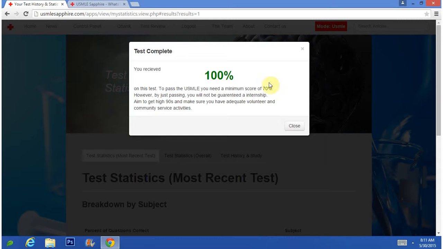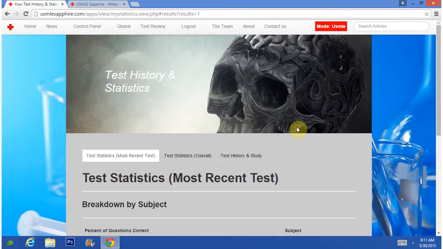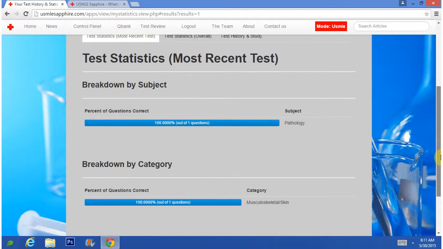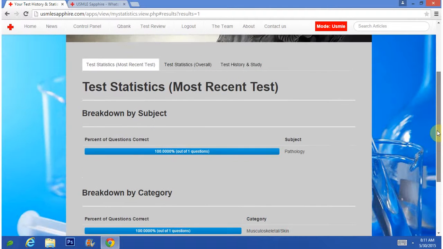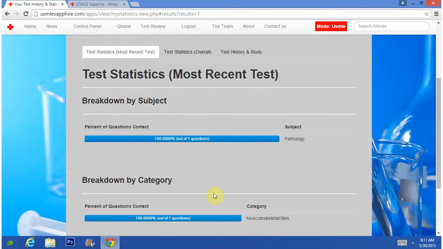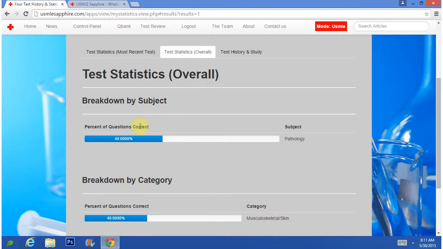Okay, so I got 100% because I got the answer right. Over here, I can see the number of questions and my statistics for the most current test. So I got all the questions right in all the categories. I can see my test statistics by subject. This is overall, out of all the tests I've done. So 40% of the time, I'm getting the pathology questions right, and 40% of the time, I'm getting the musculoskeletal/skin questions right.